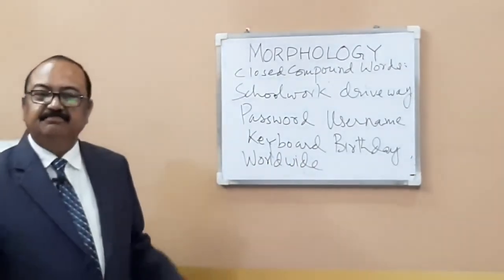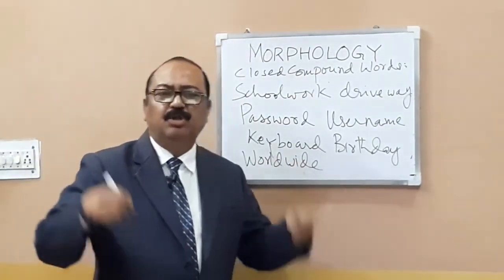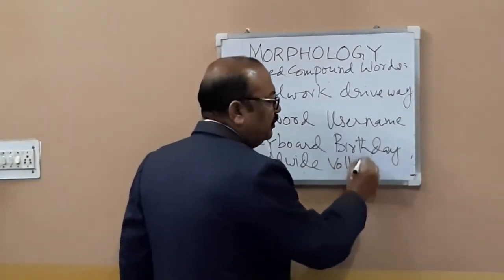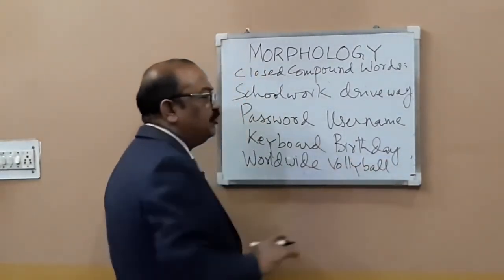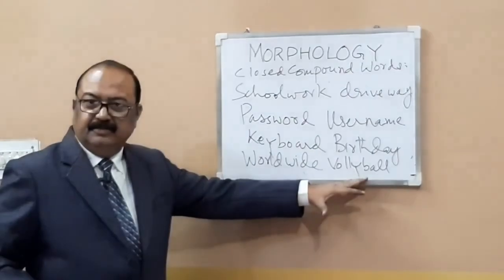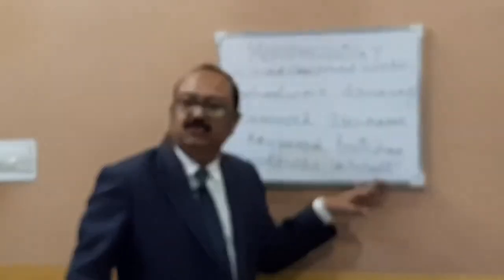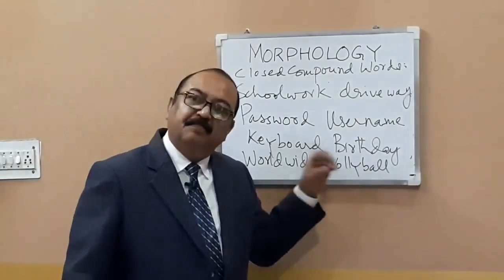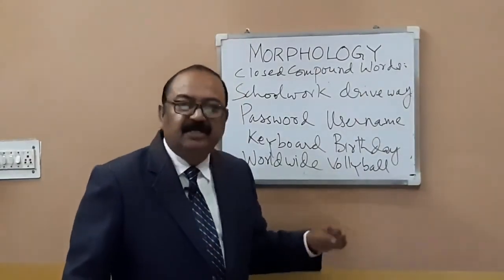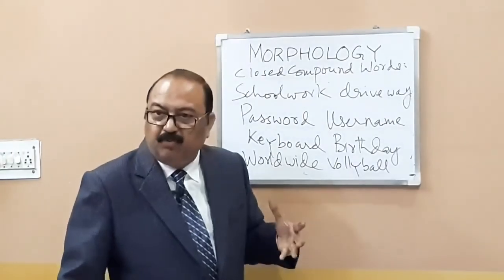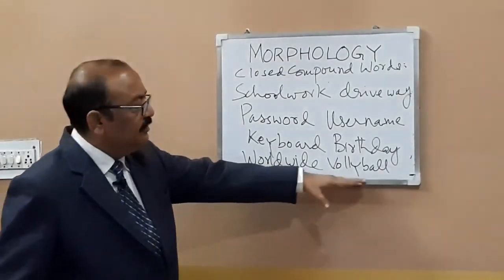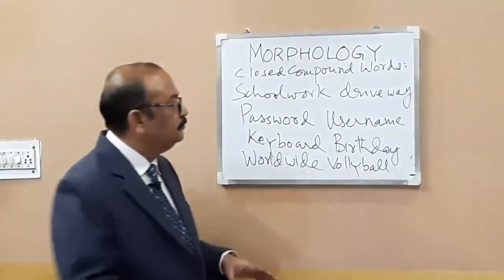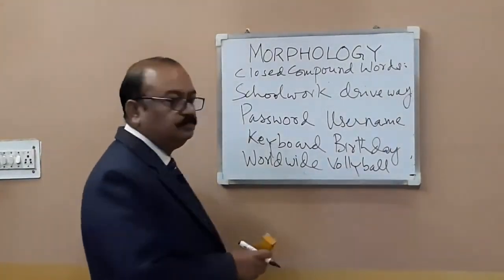Worldwide. Or say basketball, volleyball, football. All these games. Remember, suppose if you know volleyball, so you would know that other words would also be written like this, like football, baseball, handball, softball. So they can all be written as closed compound words.